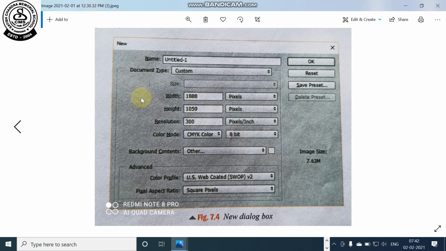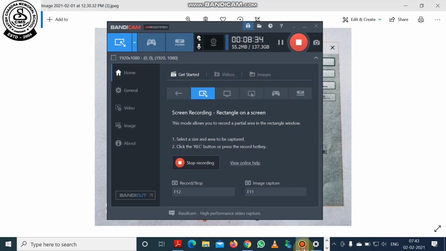In this new dialog box, you will give the name of the Photoshop file and the document type. You will select the width, height, resolution, color mode, etc. You can set the background content. In the advanced portion of the new dialog box, you can set the color profile and pixel aspect ratio. And when you click OK, then one Photoshop file will be created. You please remember this.